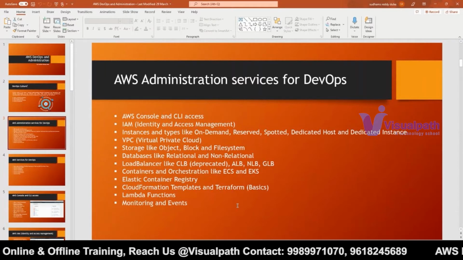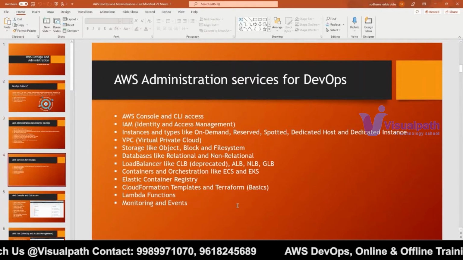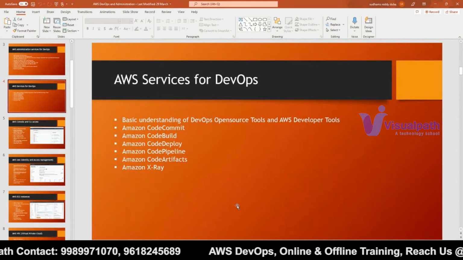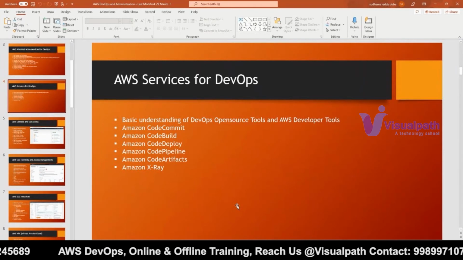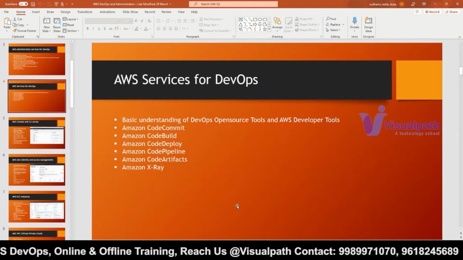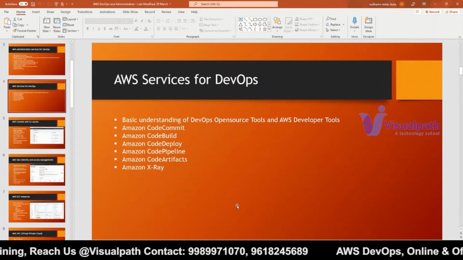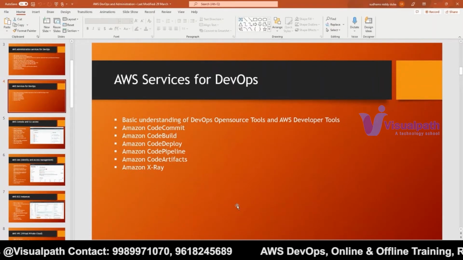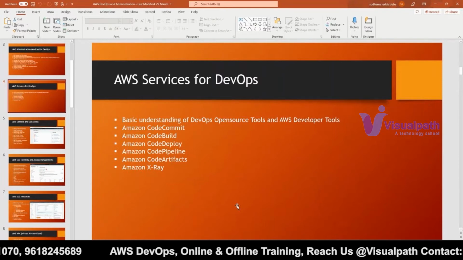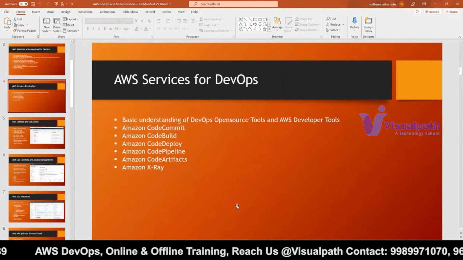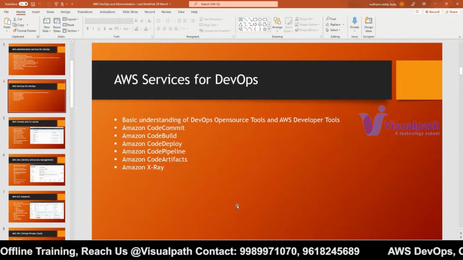So after learning these particular tools, then we will be stepping into AWS DevOps. So the DevOps services are nothing but CodeCommit. Why? Because in CodeCommit only we will learn about Git repository, Git workflow, all these things we will understand as a part of CodeCommit. Okay, instead of using GitHub, GitLab, Bitbucket and all, AWS is providing its own Git repository, which is nothing but CodeCommit. Okay, so before learning CodeCommit, first of all, we have to understand Git commands, Git workflow, branching strategy, tagging, all these things we have to understand.